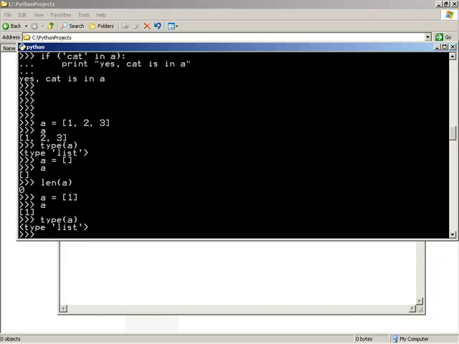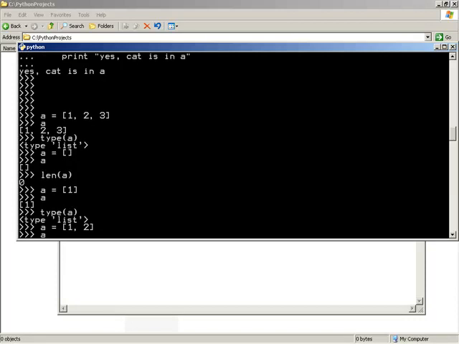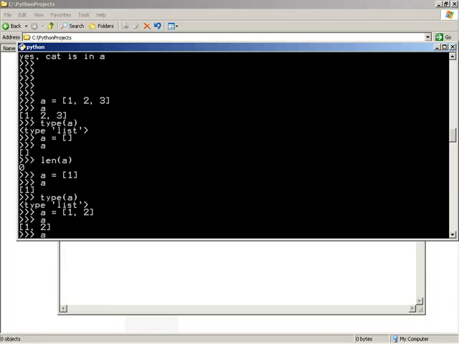The idea here is that brackets are not used for things like expression evaluation, like parentheses are. Since it is a dedicated marker here, we don't need to use the trailing comma. And of course, if we want to define a list with multiple elements in it, we simply use commas and specify as many elements as we would like. And let me set this back to 1, 2, and 3.